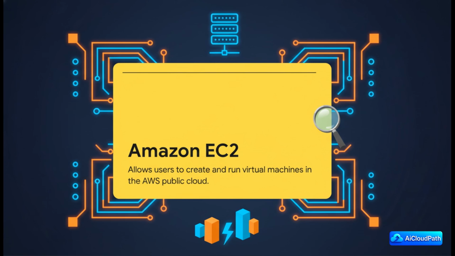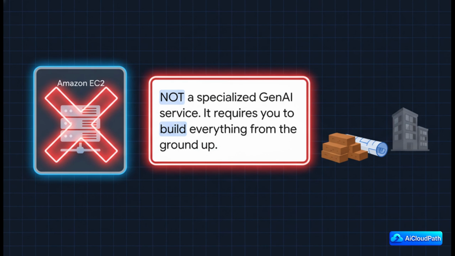I mean, this is the foundation of AWS, literally. It gives you raw computing power, virtual servers in the cloud. It's incredibly powerful, super flexible. You can pretty much run anything you can dream of on it. And that's exactly why it's not our answer here. EC2 is kind of like being handed a plot of land and a pile of bricks. Sure, you could build an incredible house, but our goal is to move into a fully furnished apartment right now. EC2 isn't a specialized Gen AI service, it's a blank slate. So, for this race, it's out.